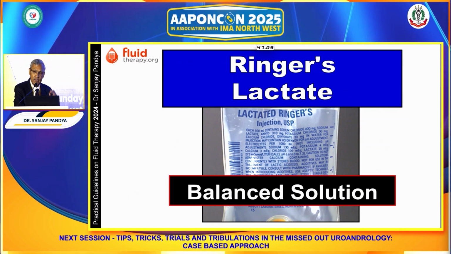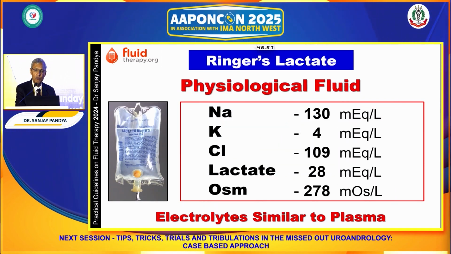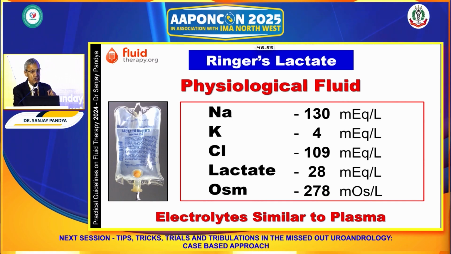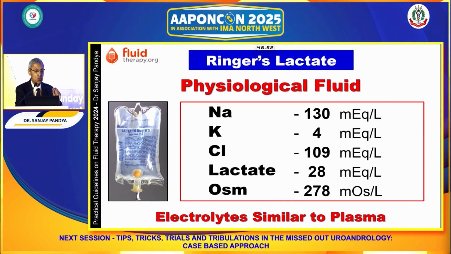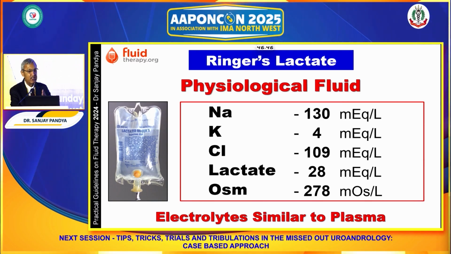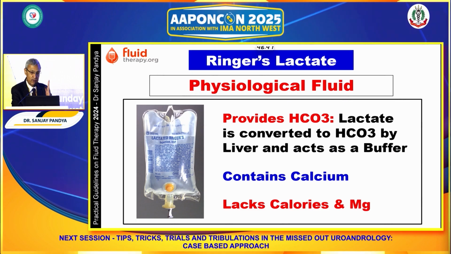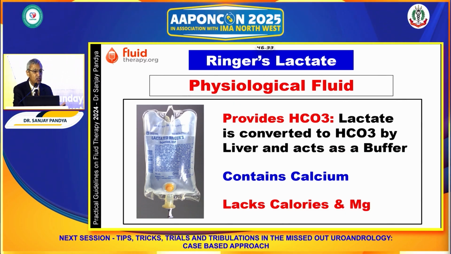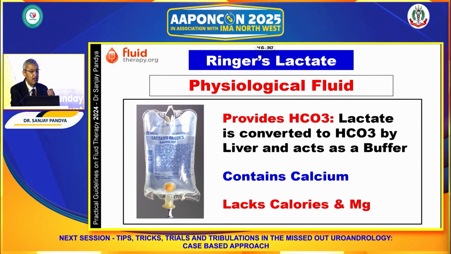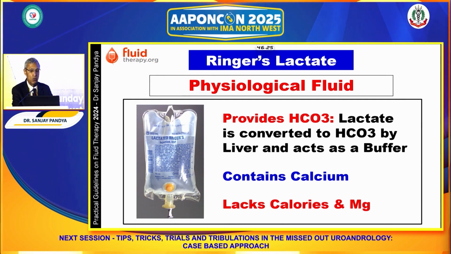Ringer's lactate, a balanced fluid, is also known as the most physiological fluid, because if you look at the composition, sodium, potassium, chloride, lactate which gets converted into bicarbonate, everything matches. It is closer to that of the plasma, and therefore it's the physiological fluid. The lactate which gets converted into bicarbonate acts as a buffer and is beneficial. It contains calcium, but lacks calories, magnesium, and very importantly, even glucose.